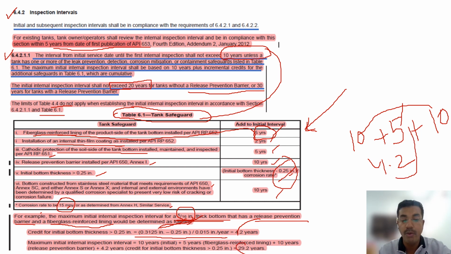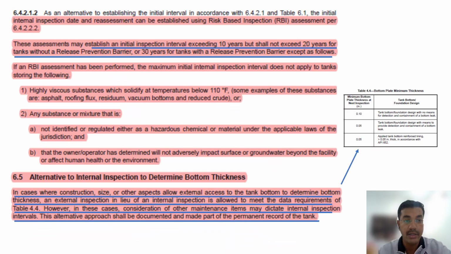So this type of open book question you will get in Table 6.1, okay, for the external inspection. So you have to always remember what we mean by release prevention barrier, with and without release prevention barrier. As an alternative to establishing the initial interval in accordance with 6.4.2.1 and Table 6.1, the initial internal inspection date and a reassessment can be established by using RBI assessment per 6.2.2.2.